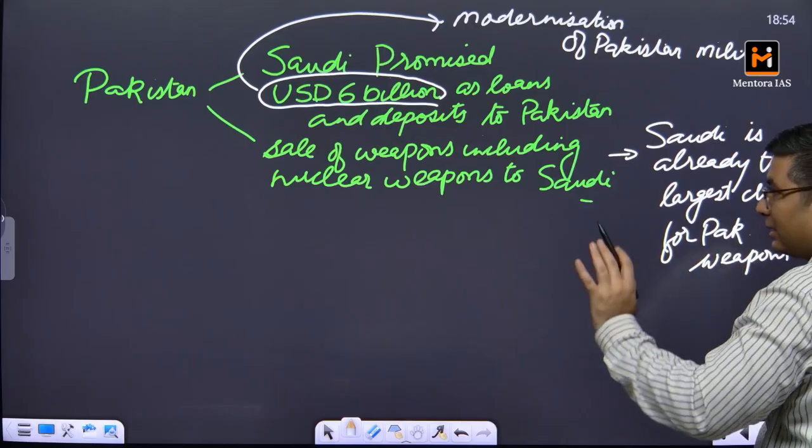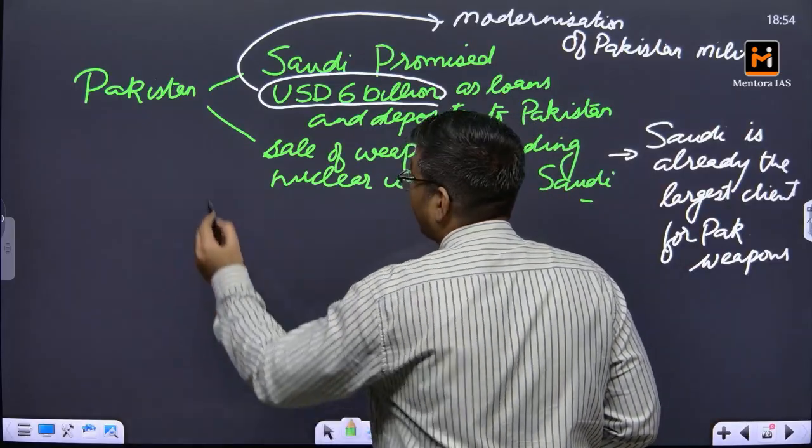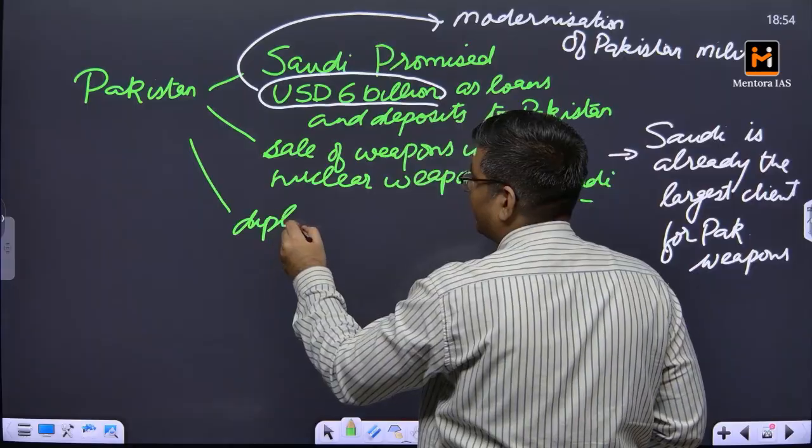Okay, the third thing that basically is achieved with respect to this particular pact is a kind of diplomatic deterrence.